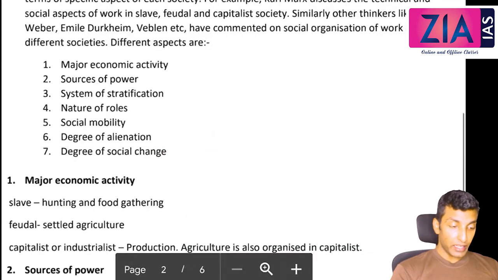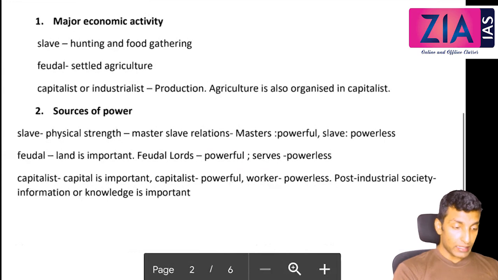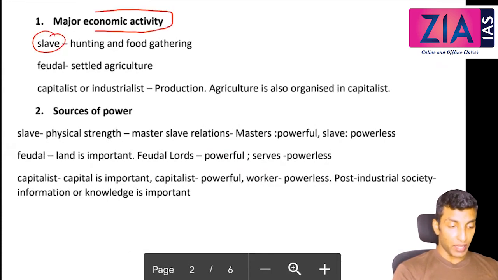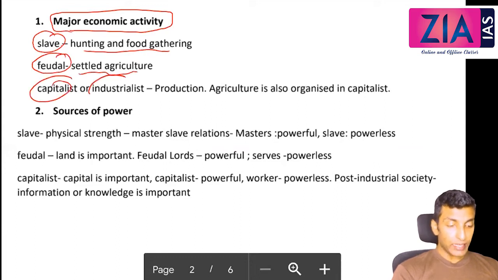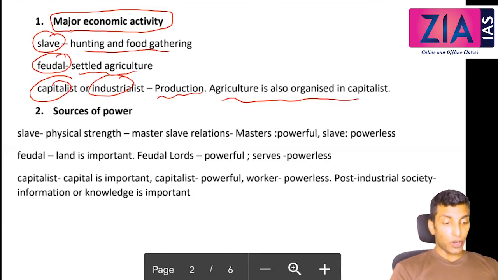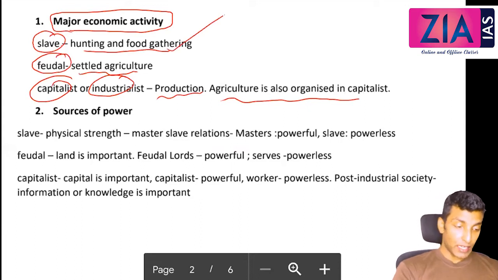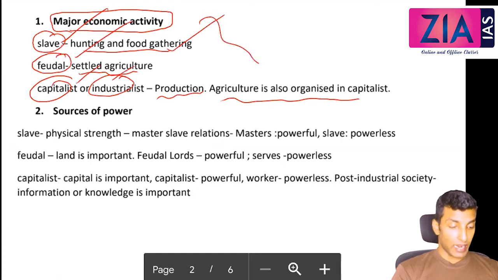Major economic activity. So first, if you take slave society, we will discuss under one heading each, okay? So in slave society, hunting and gathering. Feudal society, it is settled agriculture. Capitalist or industrial society, it is complex production. Even agriculture is also organized in capitalist. So that is an economic activity. That is the first dimension that we need to discuss, in slave society, feudal society, capitalist or industrial society. So this is the economic activity.